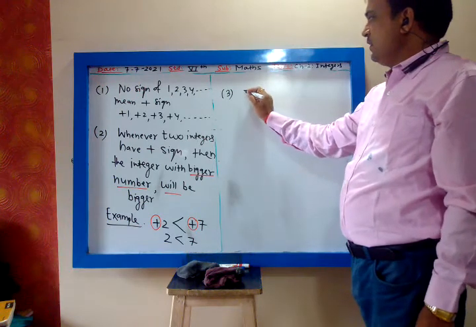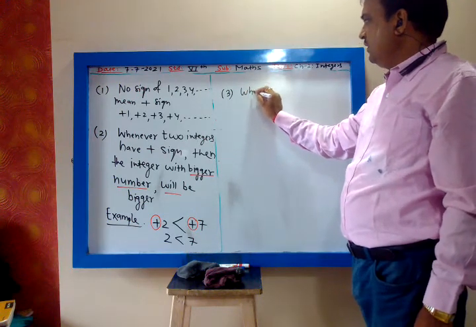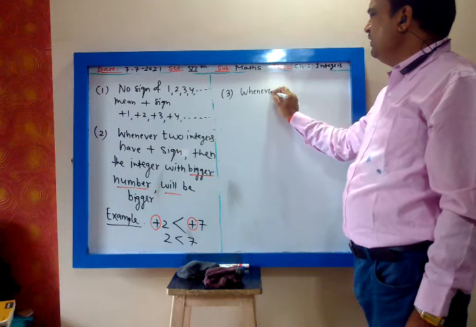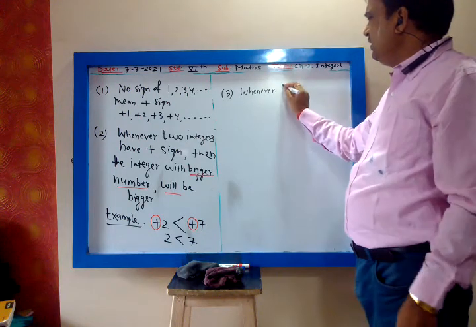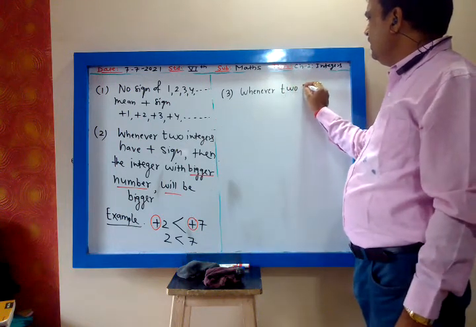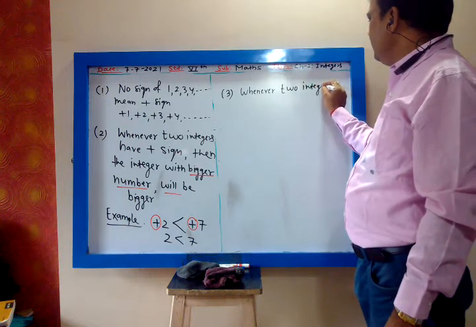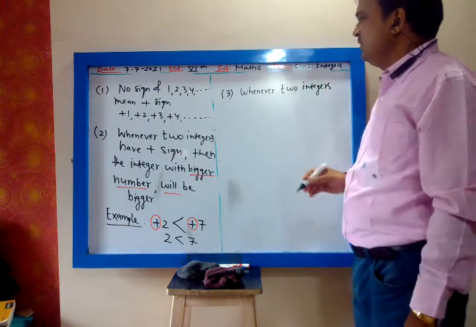Then, my dear, anyone use any highlight. You can use highlighter. Whenever two integers, that you decide, my dear. Do not ask such question.